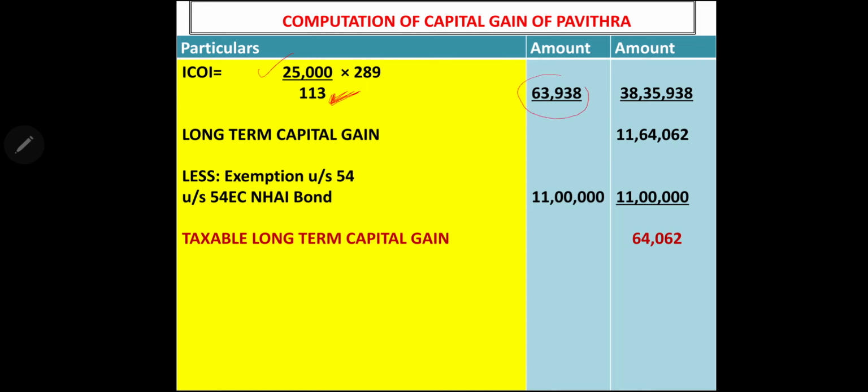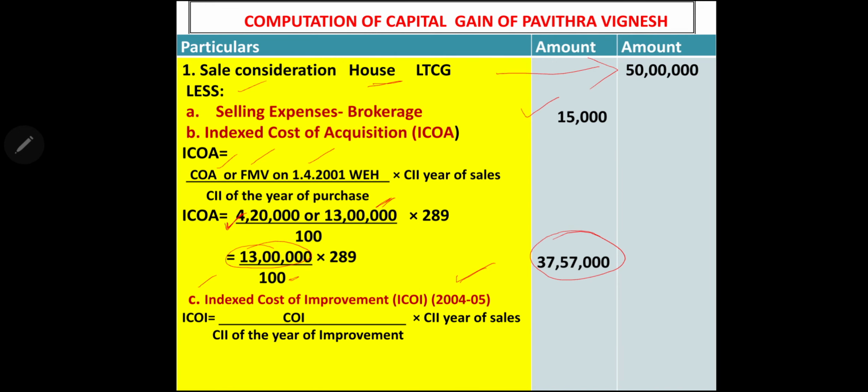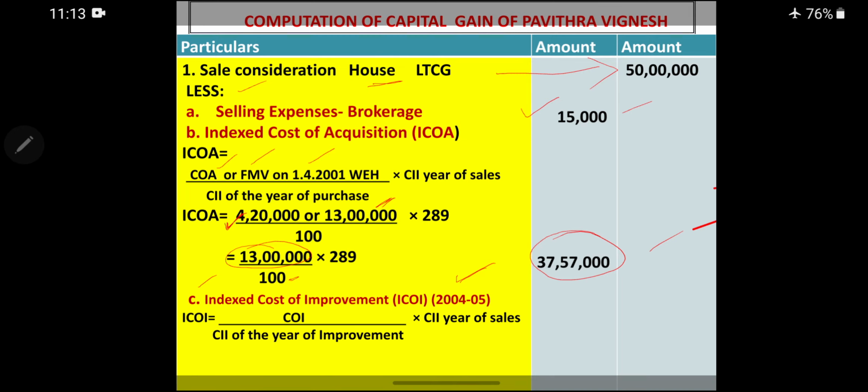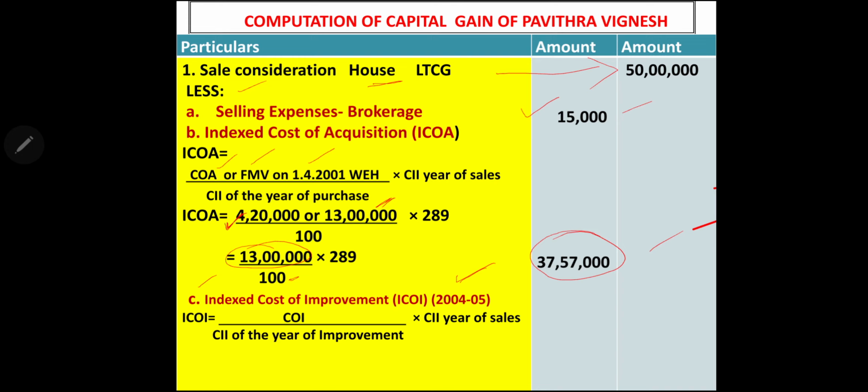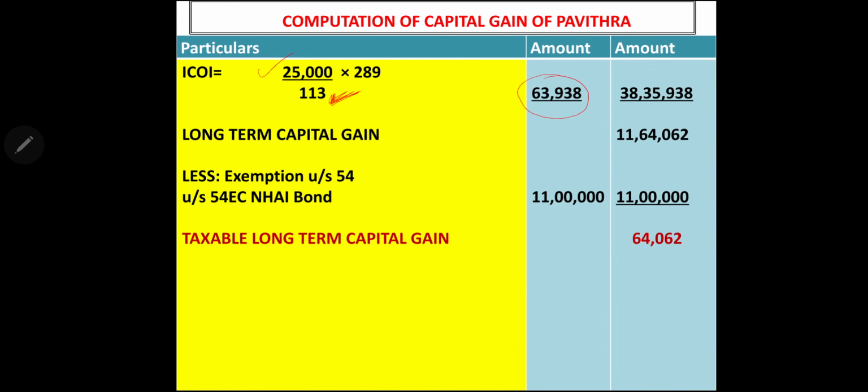So what is the amount we are getting? Indexed cost of improvement is 63,938. So we are totaling 15,000, 37,57,000 and 63,938. 38,35,938 is the total. So that we are deducting from the selling price, and long-term capital gain is 11,64,062.